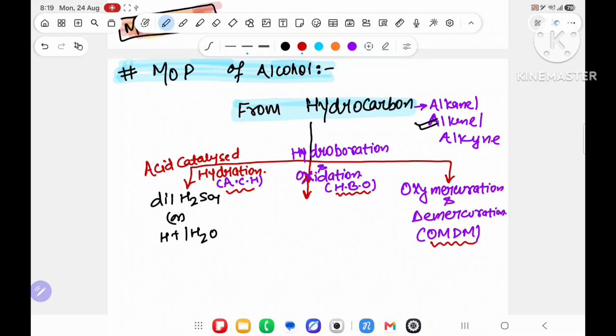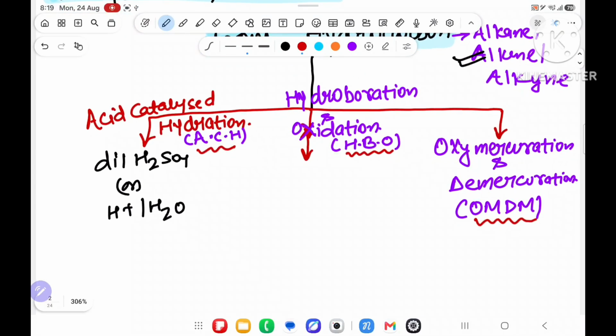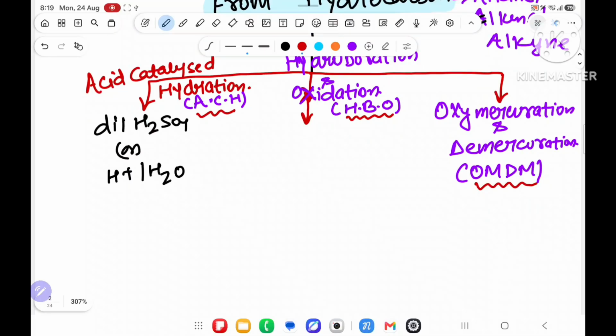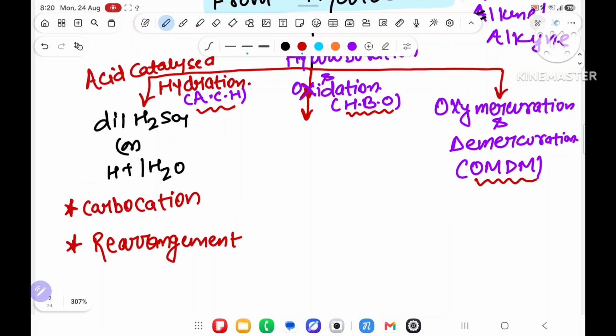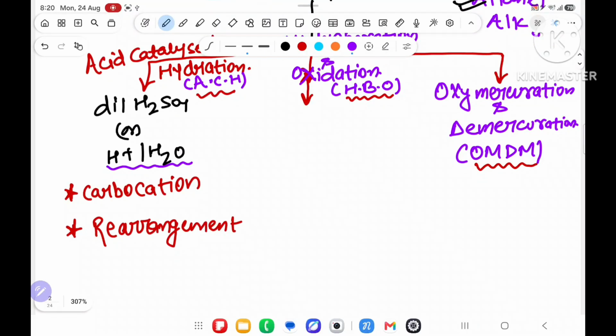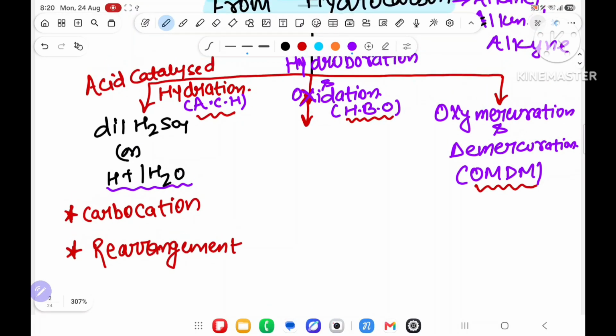These all reagents will give what? Alcohol. First reagent has a property that it will form carbocation. What it will form? Carbocation. And if it forms carbocation, then it will do rearrangement. I will do questions also, don't worry about it. But first I am writing all the important points. Second important point, reagent is H+ H2O. Okay.